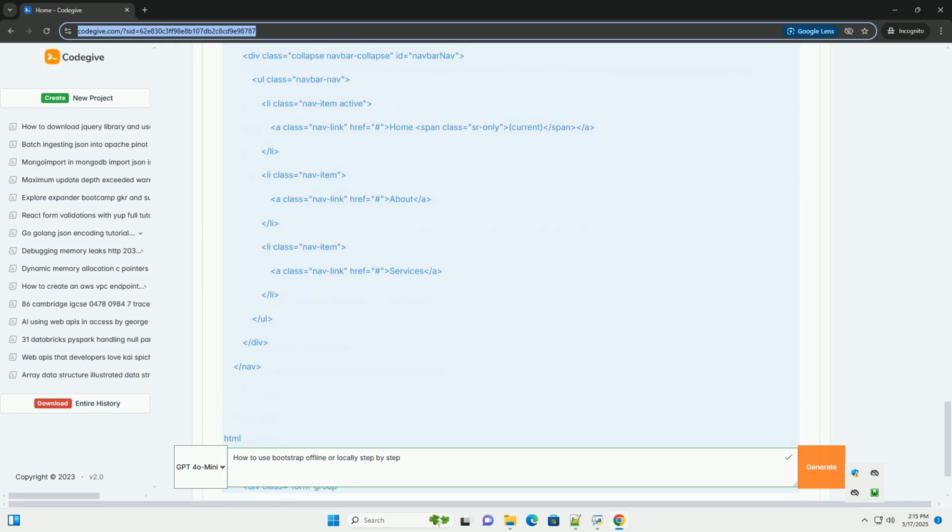Override styles with custom CSS. Create a separate CSS file, for example style.css, and link it after the Bootstrap CSS file in your HTML. This allows you to override Bootstrap styles with your own. In style.css, you can add your own CSS rules to change the appearance of Bootstrap components.